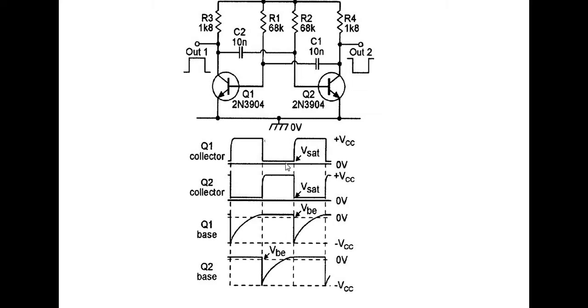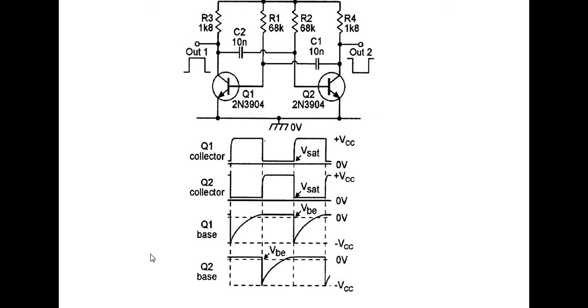So initially you assume Q1 is on. If Q1 is on, output is low, right? The other transistor is off. If it is off, output is high, right? Now let us talk about Q1. Initially Q1 is on, which means output is approximately 0.